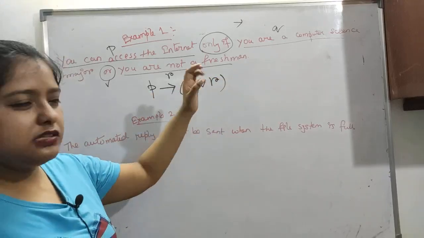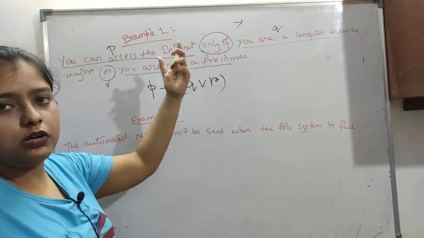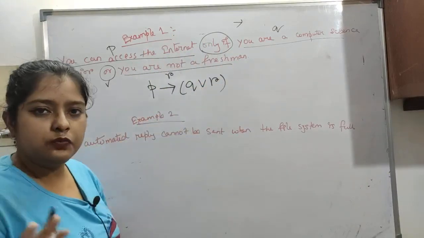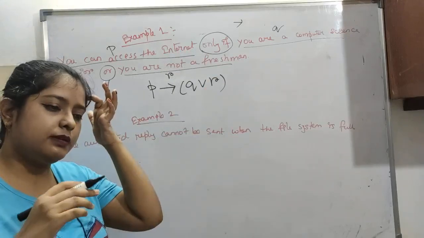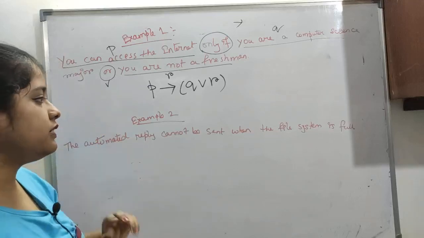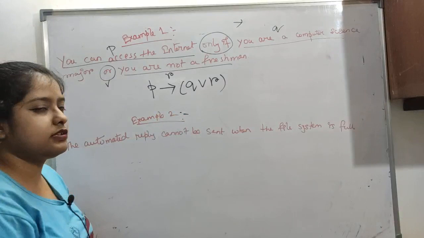If in the question it is mentioned that you are a freshman, that is R, and then the negation will be "you are not a freshman". So in the question it will be clearly mentioned. Since these are objective questions, MCQs, the questions will be given in semesters. I don't remember exactly how semester questions are asked.